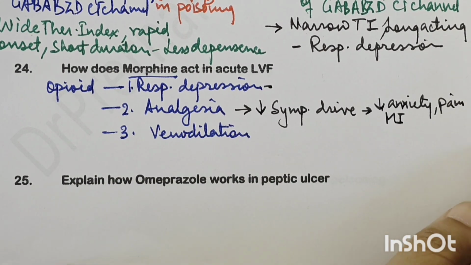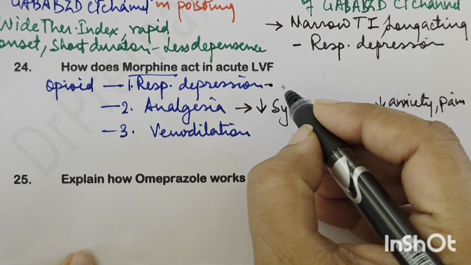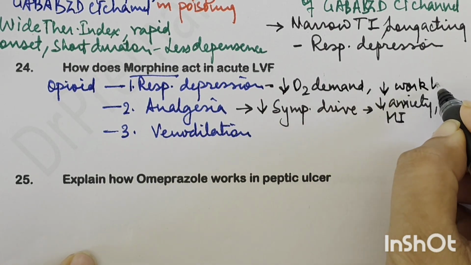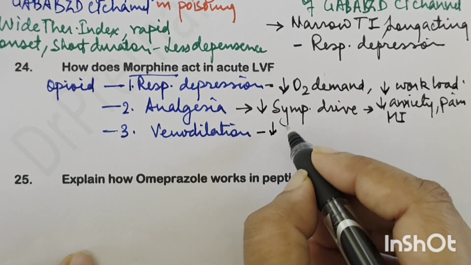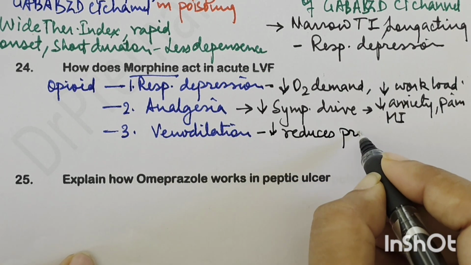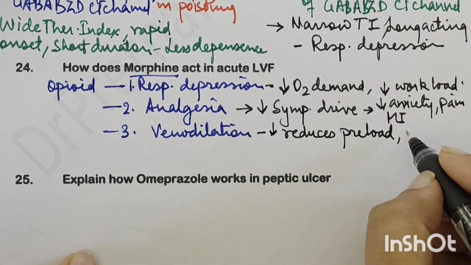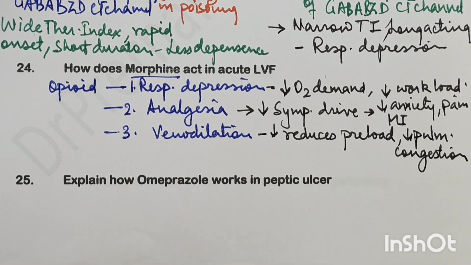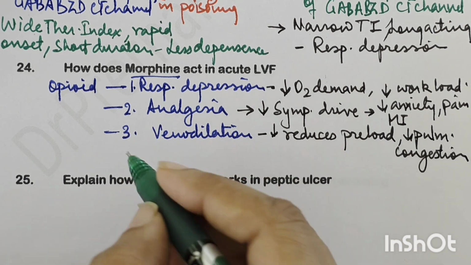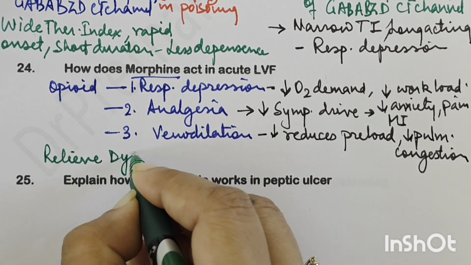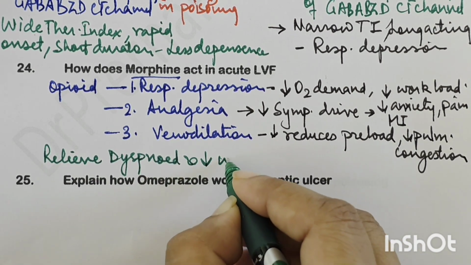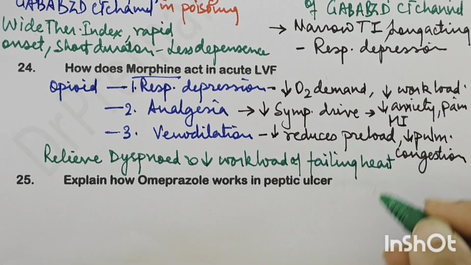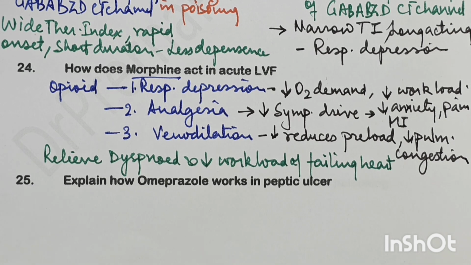What will respiratory depression do? It basically reduces the oxygen demand, reduces the workload of breathing and of the heart. And by venodilation, it reduces the preload, that is the venous return coming to the heart, and reduces the pulmonary congestion also. So it reduces both things. So these effects together relieve the dyspnea and reduce the workload of the failing heart. So that is why morphine is used in acute left ventricular failure.